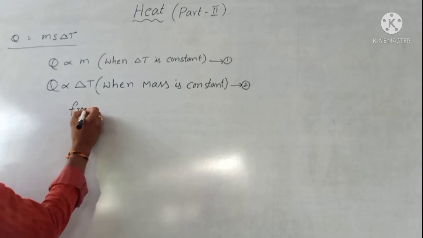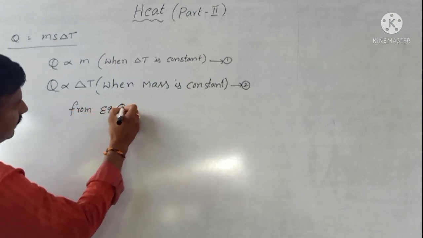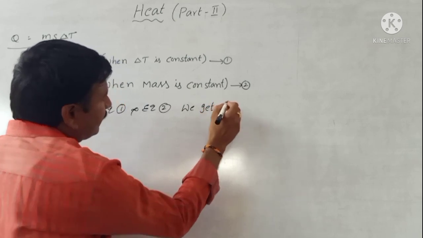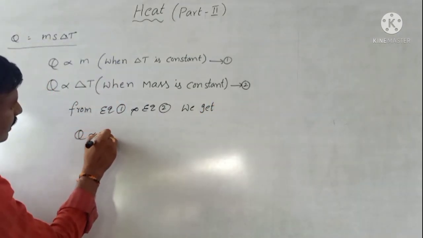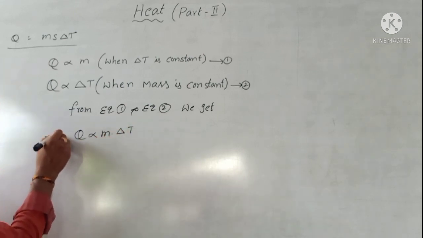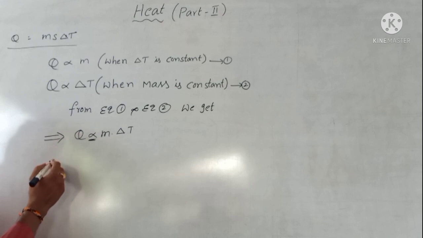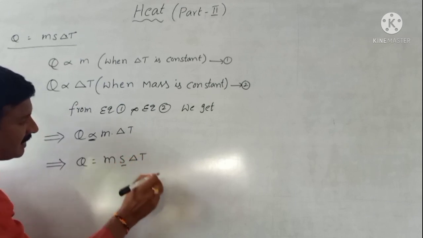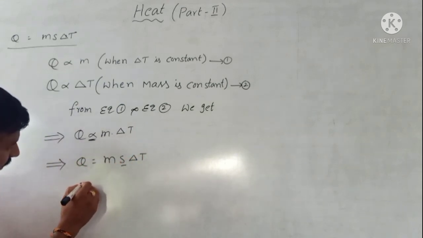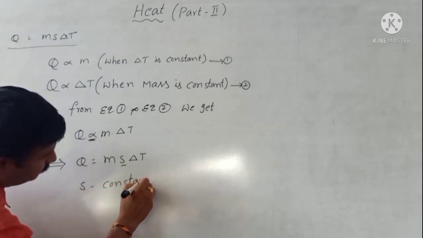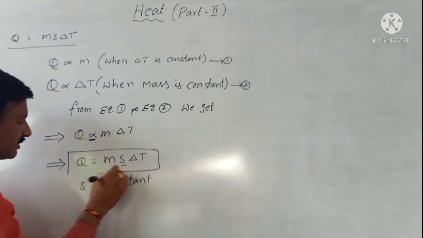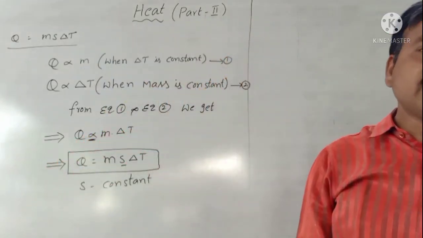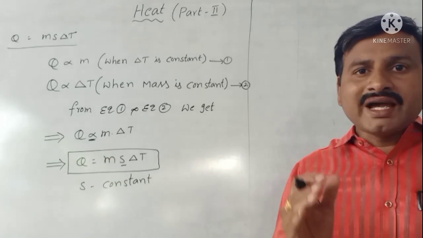From equation 1 and equation 2, we get Q directly proportional to m delta T. Removing the proportionality, we put a constant, S. Here S is the constant of proportionality. So Q is equal to m s delta T. By using this formula, how do we calculate problems?